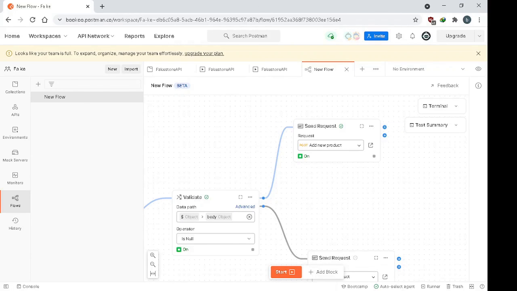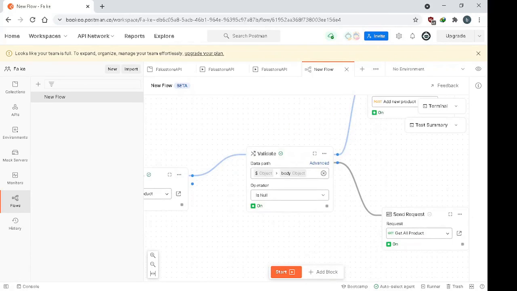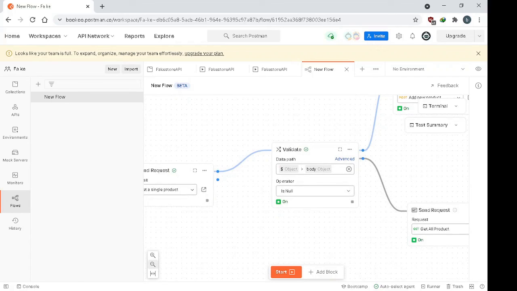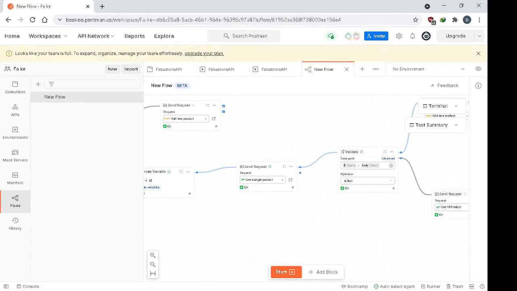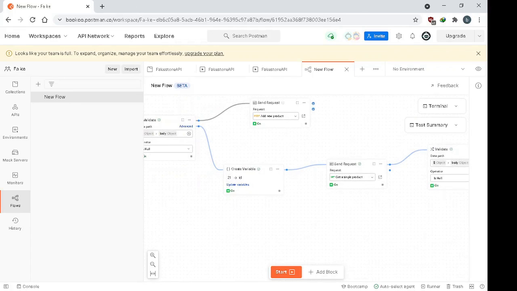Yeah, that is the flow function of Postman that we can use for testing to see where the test goes when we set it. And I think that is the end of our demo. Thank you for listening.